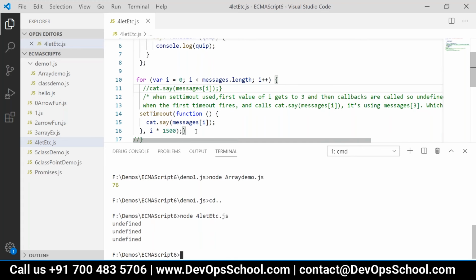Now it is coming out of the loop. The first function call's time slot is over, so that function gets invoked. What is the value of i at that time? 3. So it is invoked like cat.say messages of 3. But messages of 3 is undefined.